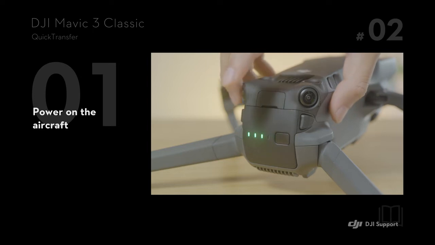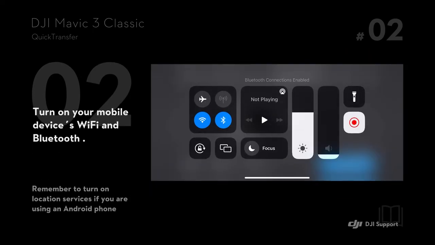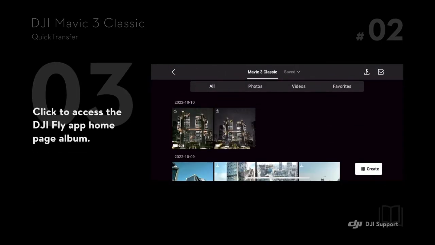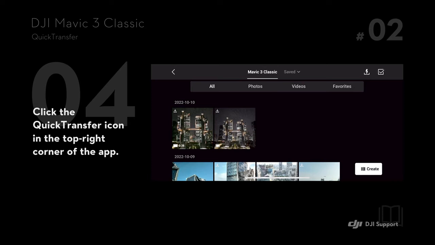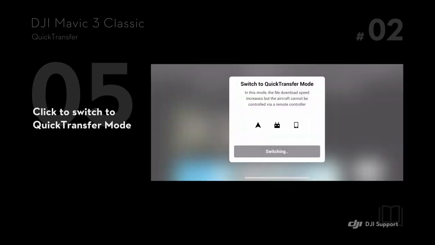Method 2. Power on the aircraft. Turn on your mobile device's Wi-Fi and Bluetooth. Click to access the DJI Fly app homepage album. Click the Quick Transfer icon in the top right corner of the app. Click to switch to Quick Transfer mode.